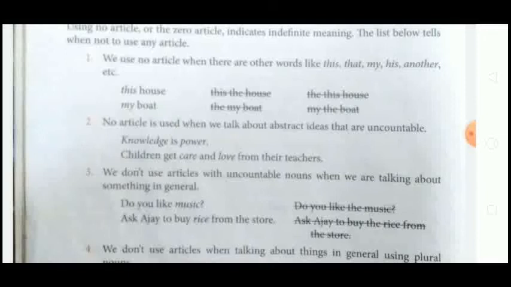Okay, ask Ajay to buy rice for the store. Here we are talking in general, so we use no article with rice. We cannot write it that way: ask Ajay to buy the rice for the store. Because it is an uncountable noun and we are talking generally about buying.